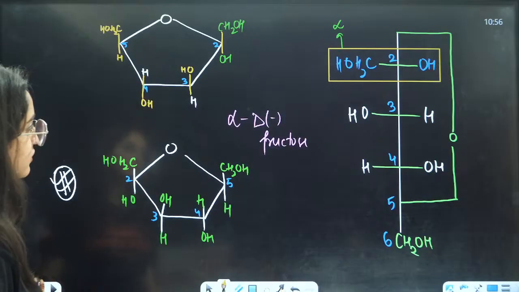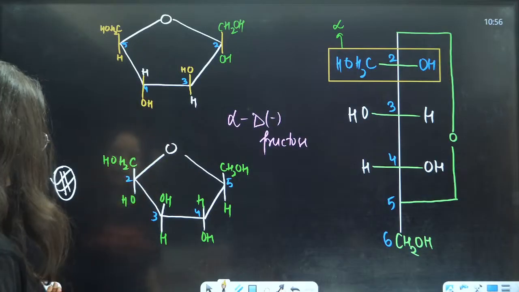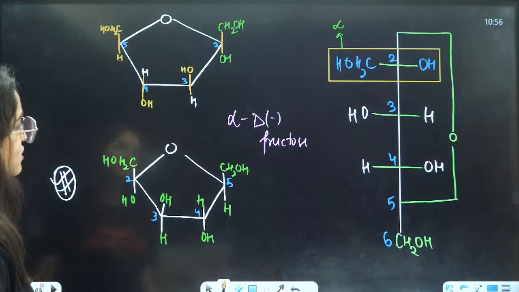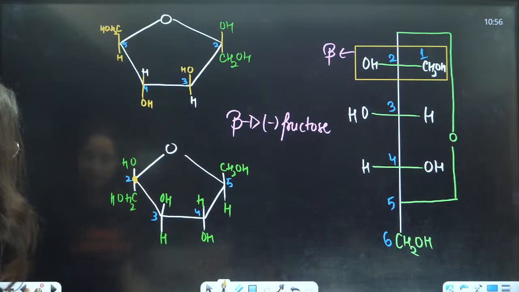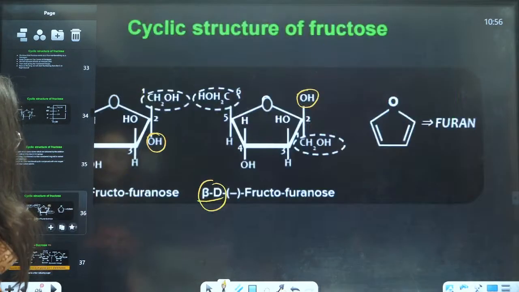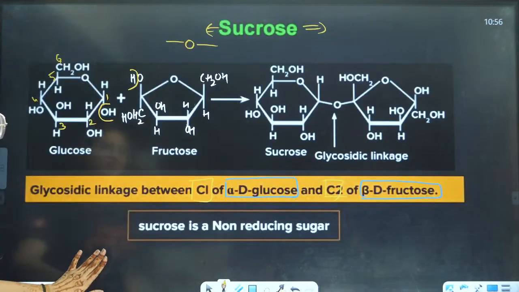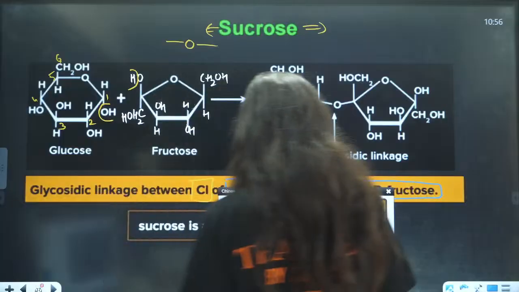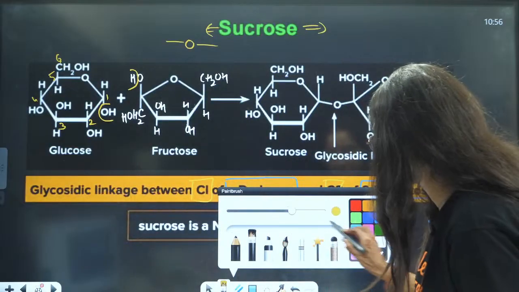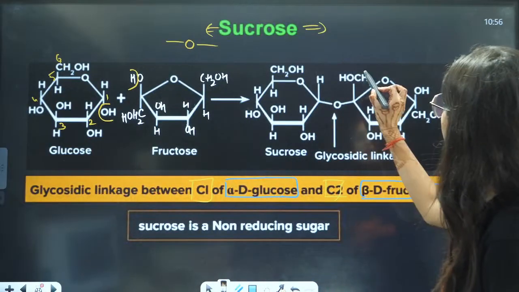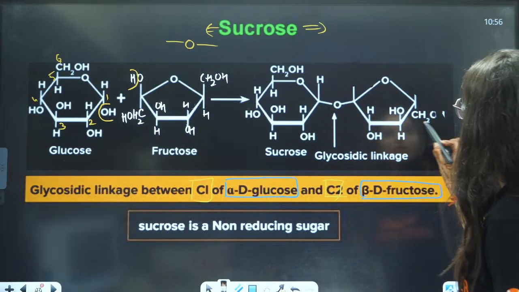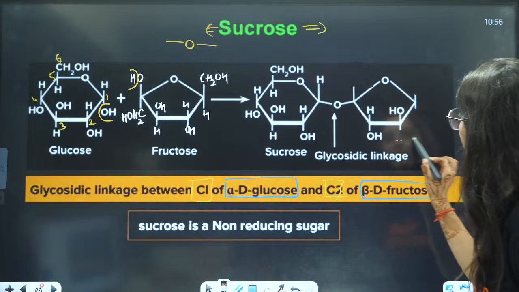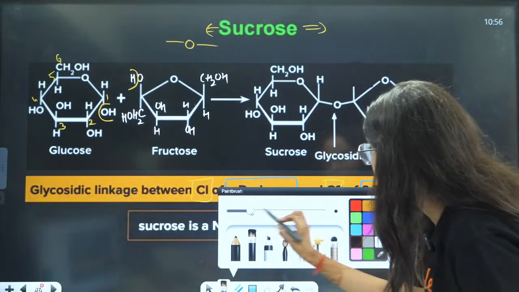Let me see the structure of beta glucose. OH, H, OH, right? We have drawn that thing only. OH, H, H. So this structure is wrong. Let me rewrite the structure here.